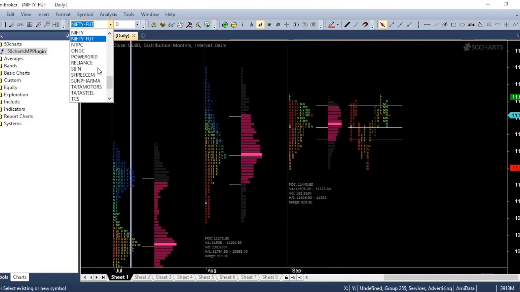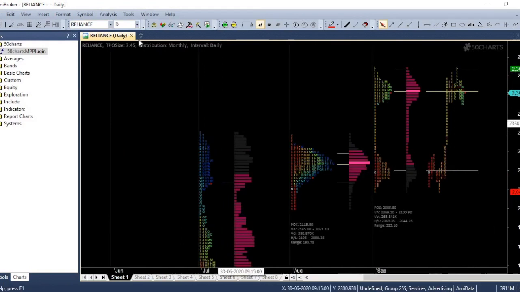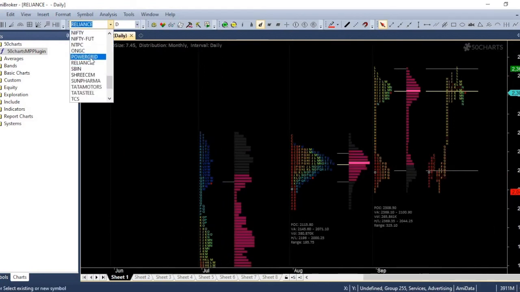You can change the stock. The chart will be drawn in real time. There is no waiting time.